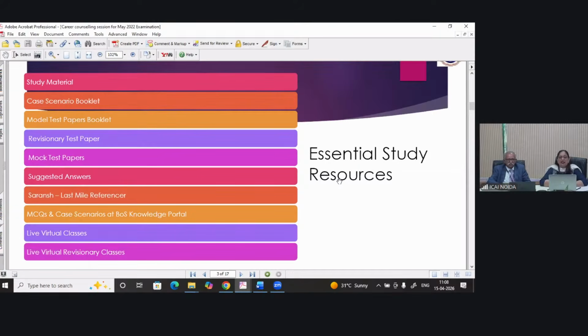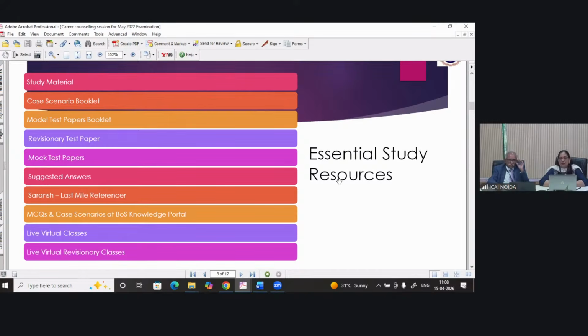When you are studying each and every section, you cannot skip any section. You have to attend all the sections. You have to learn, you have to understand, you have to do writing practice for all the sections.